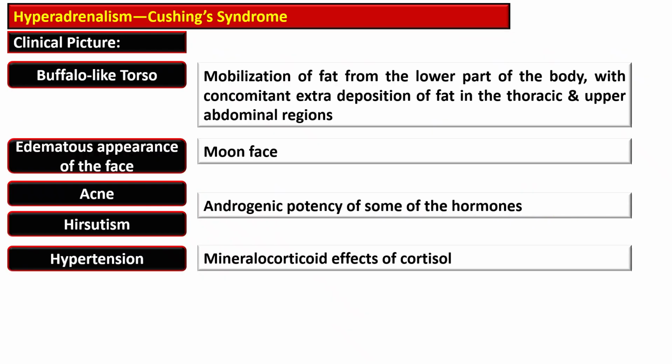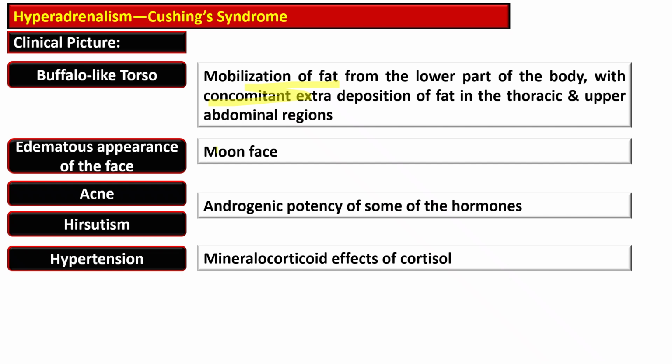So the clinical picture of Cushing syndrome is abnormal fat distribution. There is mobilization of the fat from the lower body, so the arms and legs become thin. There is fat deposition in the thorax and upper abdominal region, that is central obesity, and there is buffalo hump, a fat pad over the upper back and neck.